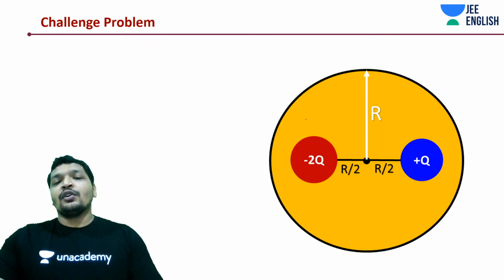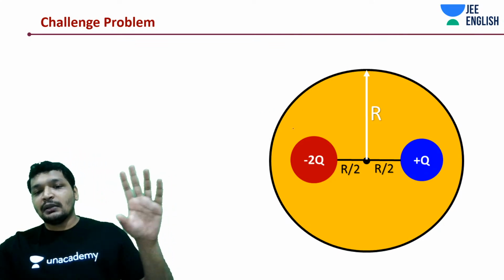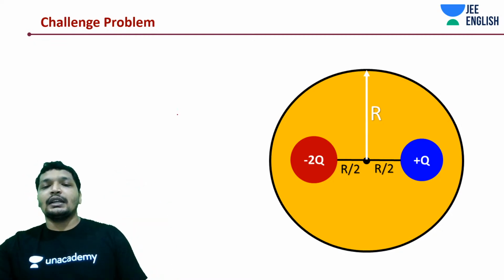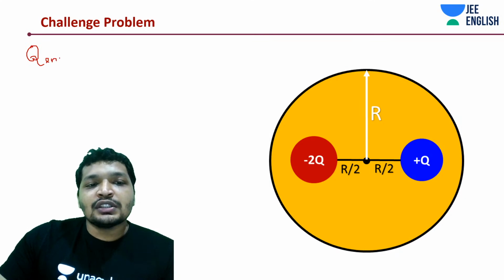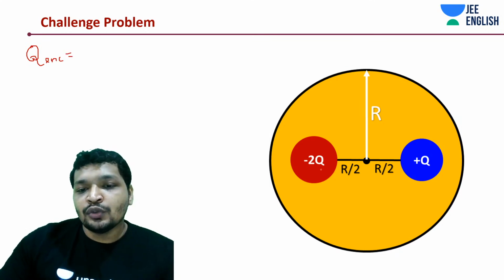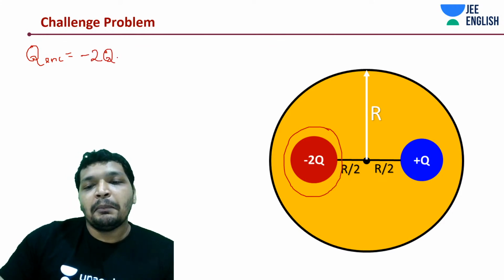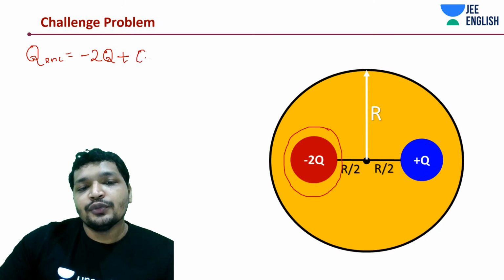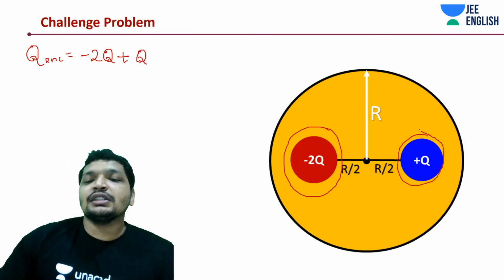So flux, you can note it down by negative. Negative is just a sign convention which is saying that more field lines should be entering. First of all, let's understand what is charge enclosed. What is charge enclosed in this case, students? It is minus 2q plus q. That is the charge enclosed in this Gaussian surface.